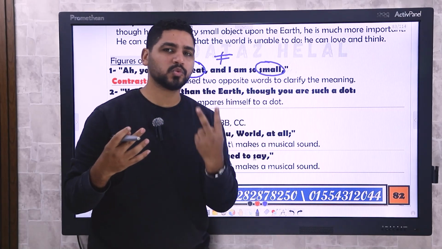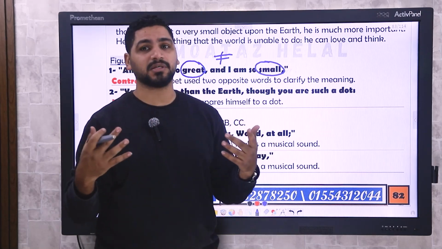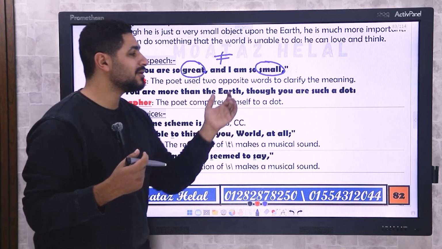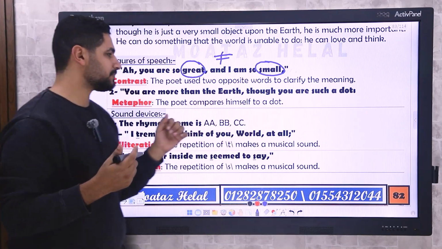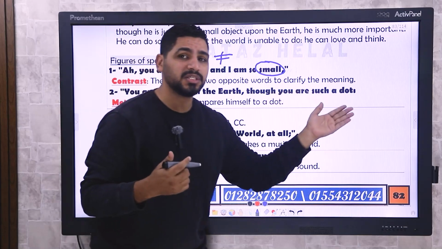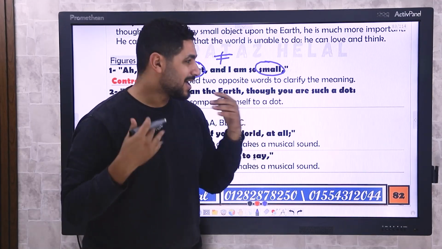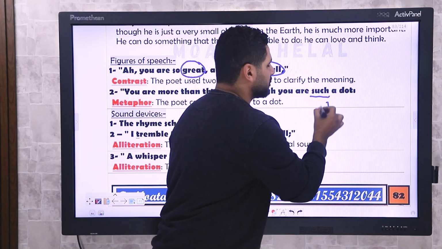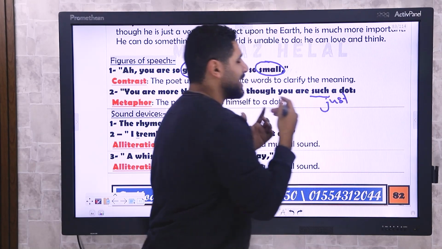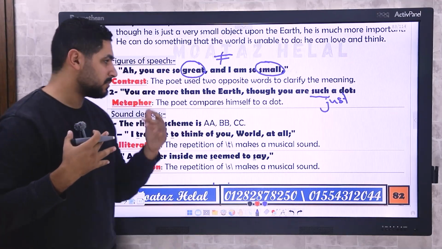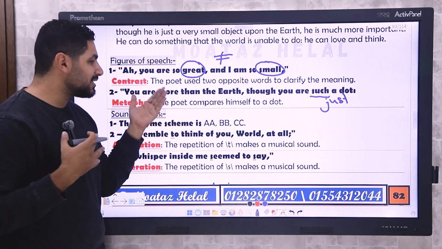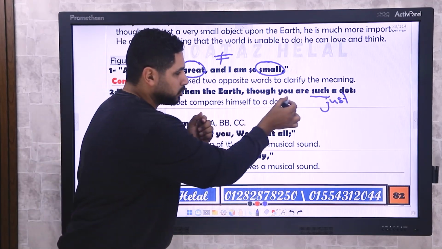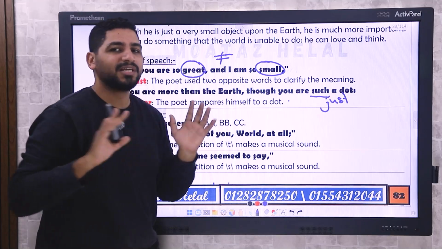The poet used two opposite words to clarify the meaning, to make it clear. You are more than the earth, though you're such a dot. Listen, I feel that the word such here means you're just a dot. I understand the word just here, like such, like just. And this is what I understand from the poem. So I call it a metaphor. So basically the poet compares himself to a dot. Comparing himself to a dot. This is the dot. So for me it's a metaphor.